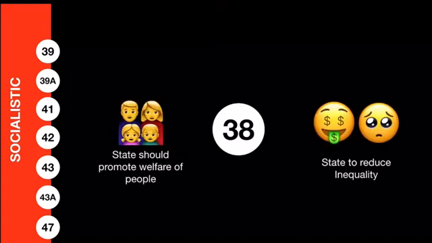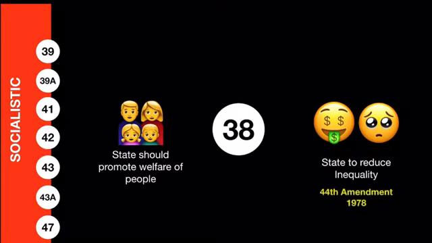So, let us first look at these socialistic principles from Article 38 to 47. Article 38 says 2 things. First, the state should try to promote the welfare of the people, and second, the state should try to reduce inequality. That means government should try to reduce the inequality in society. The second part, reducing inequality, was not mentioned in the original constitution. It has been incorporated by the 44th Amendment Act of 1978.